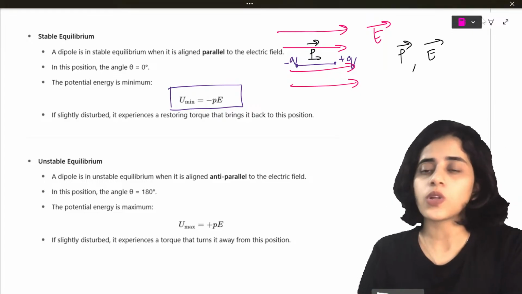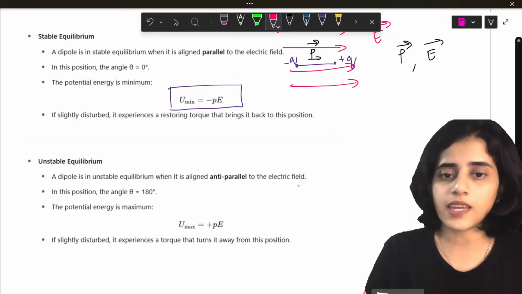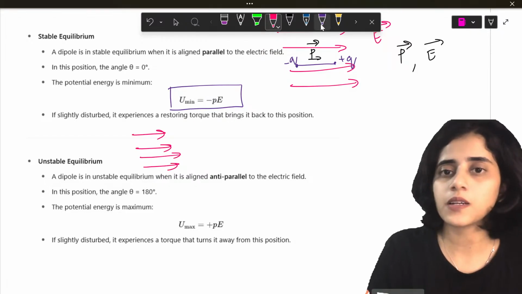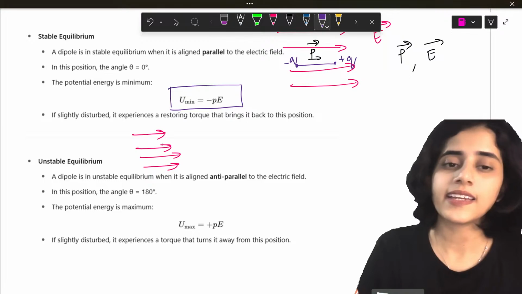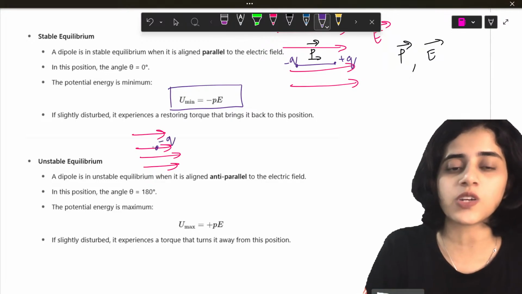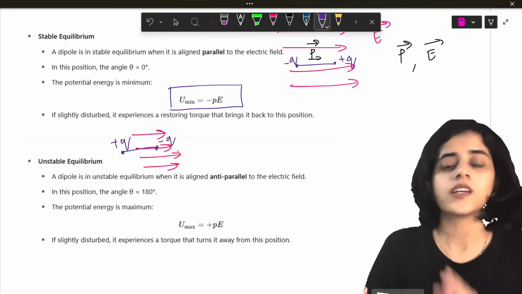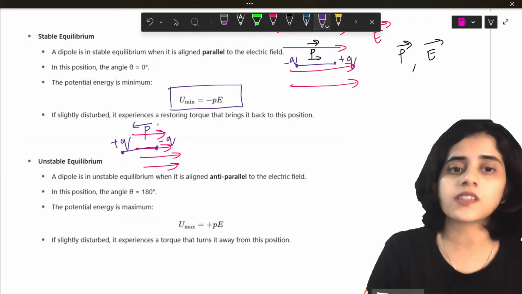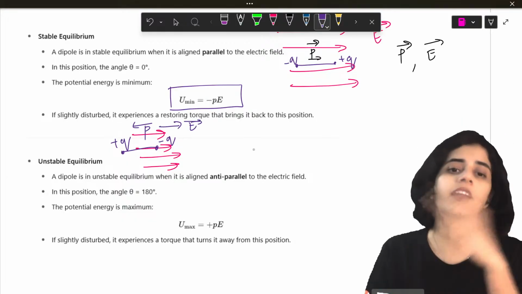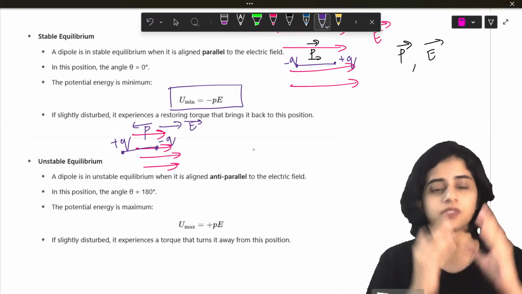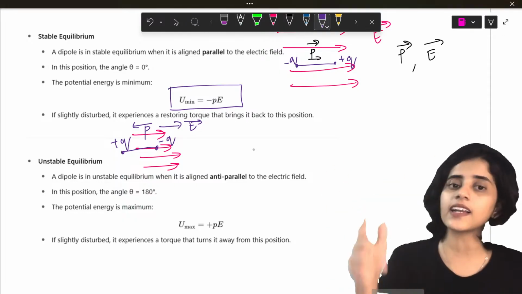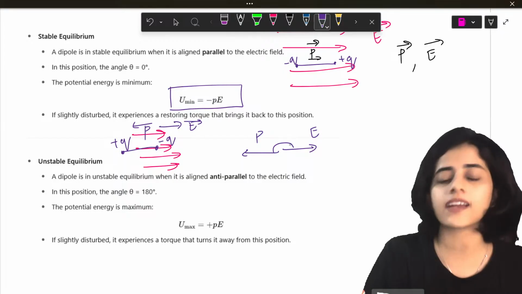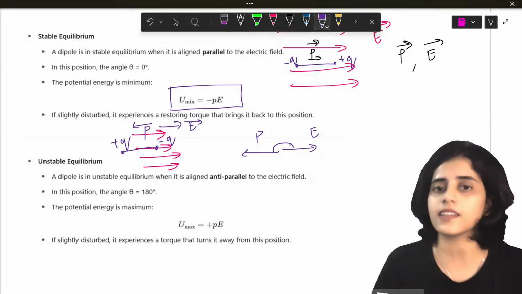Okay. Now, the same thing, what happens in unstable equilibrium? So, this is the electric field. But in this case, what happens to the dipole? It will be in the opposite direction. So, this is minus Q and this is plus Q. So, it is in the opposite direction. So, dipole moment, as I said, always from negative to positive. So, this is the direction of dipole moment and this is the direction of electric field. So, they are in opposite directions. So, that is when it is unstable equilibrium and the angle between them is 180. Isn't it? If this is P and this is E, the angle between them is 180 degree. Okay?